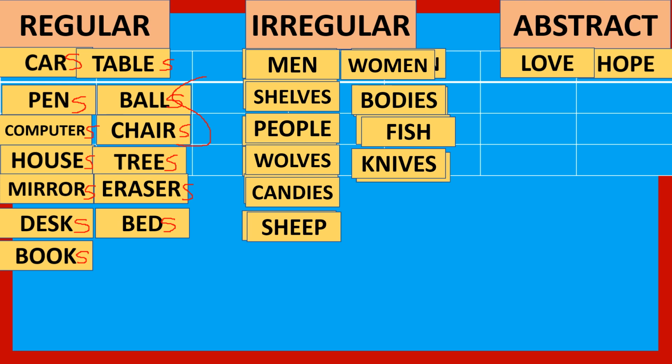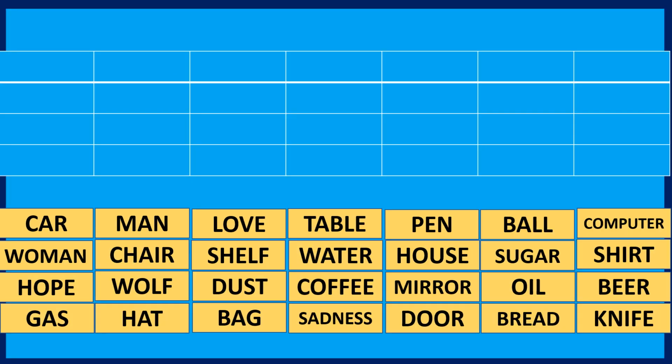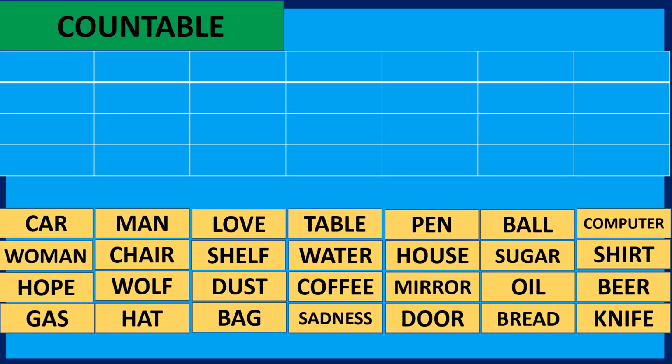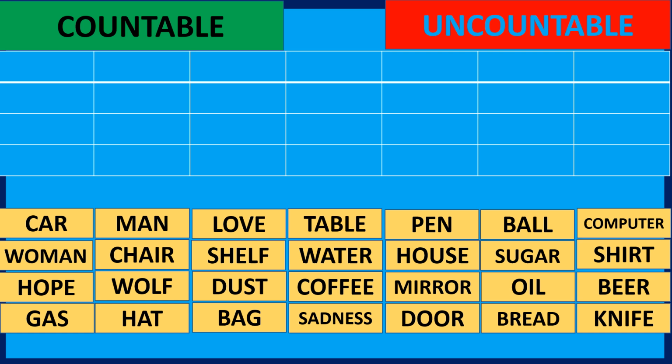Then we have the abstract nouns, love and hope, and they have obviously no plural. They are uncountable nouns. Okay? Then let's check the countable and uncountable. We have some of them here.